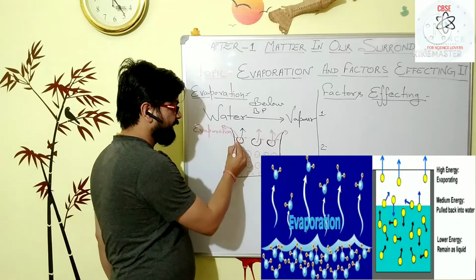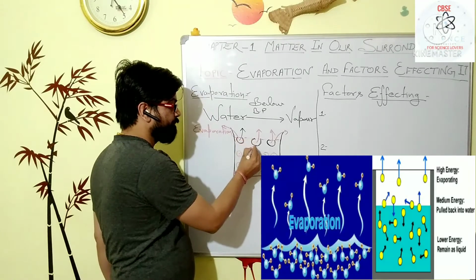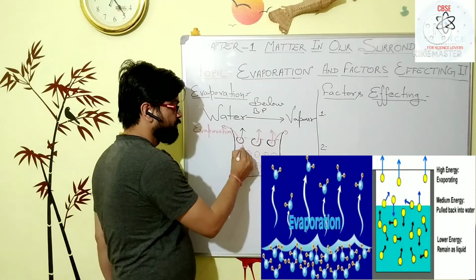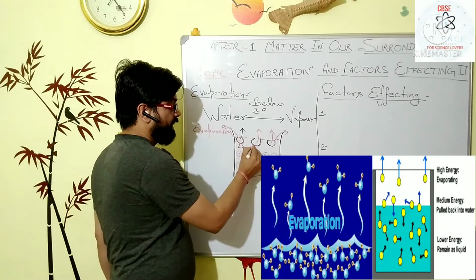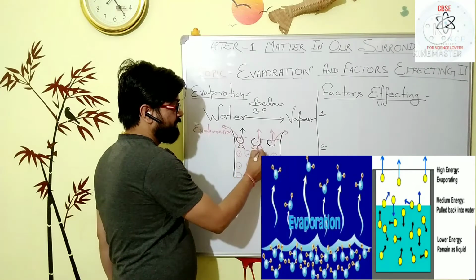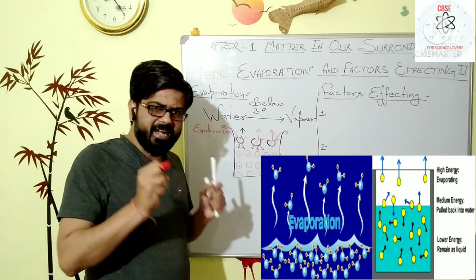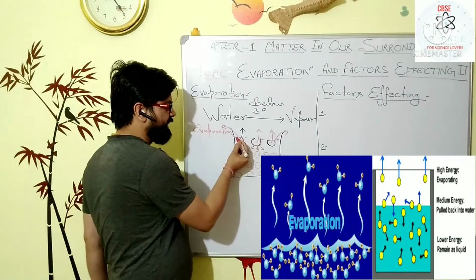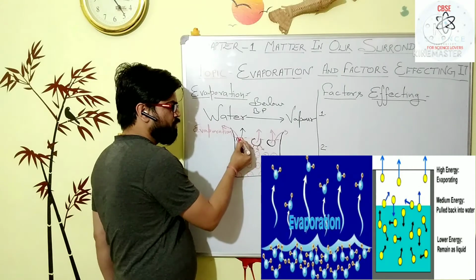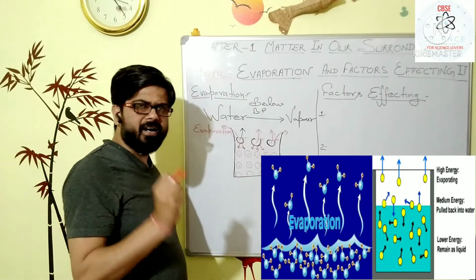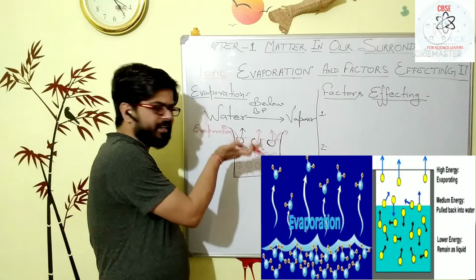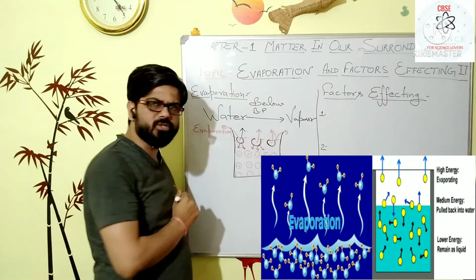These surface particles can easily overcome the interparticle force of other particles. They comparatively feel less interparticle force because they are at the surface, so a large part of them is in the atmosphere.